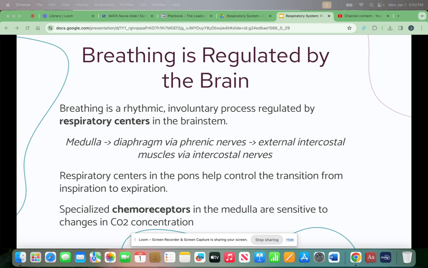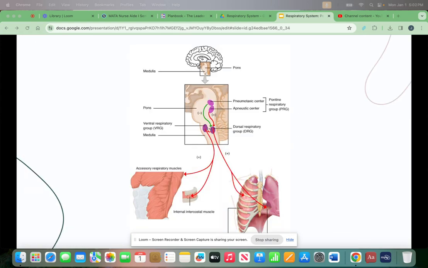Chemoreceptors in the walls of the aorta and carotid arteries are also sensitive to changes in carbon dioxide concentration. When CO2, or carbon dioxide, increases, the breathing rate increases, and excess carbon dioxide is removed by the lungs. If oxygen concentration falls to the point of being life-threatening, the chemoreceptors in the aorta and carotid arteries become stimulated and signal the respiratory centers to take emergency action. And this is just a graphic that shows what was discussed on the previous slide.